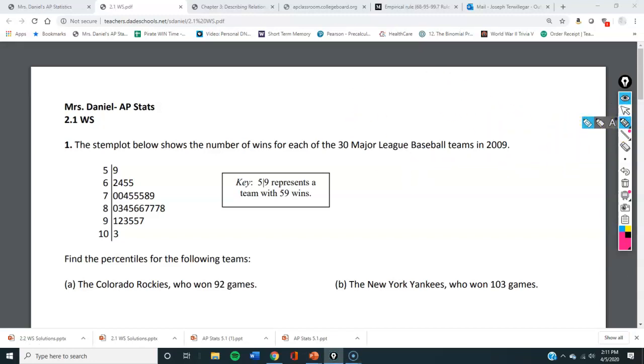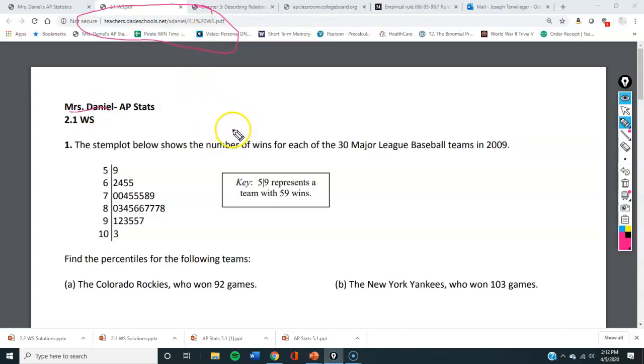Alright, just like all the other videos, if I were y'all, I would pause it, try the problem. You can use this website too if you want to actually have a printout copy of it and try it and then check it. From Mrs. Daniels. Thank you, Mrs. Daniel. Danielle,